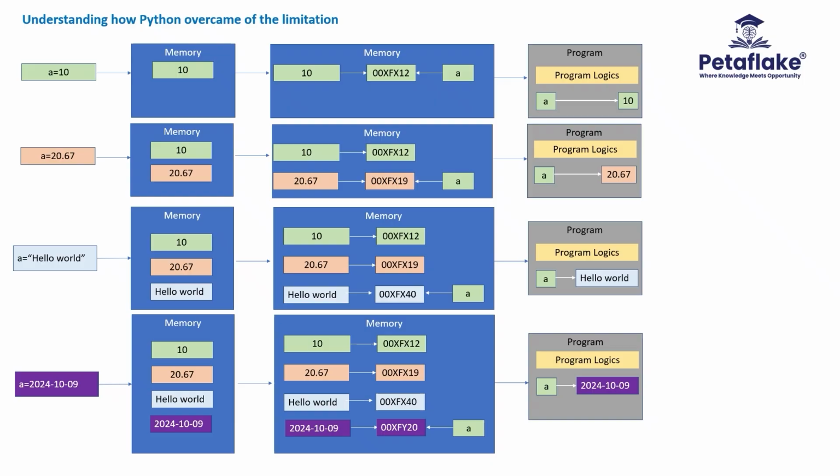As we can store multiple types of data dynamically in a variable without any restriction, Python is called a dynamically typed language. I hope you have a good understanding now of why Python is called a dynamically typed language.